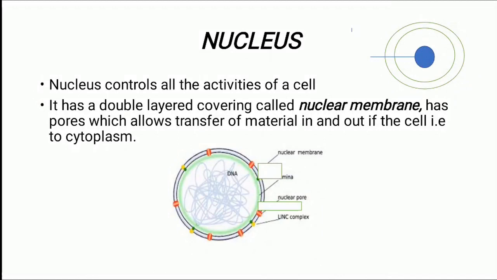So the next one is nucleus. As you can see in the image given, the marked one is the nucleus. Nucleus controls all the activities of the cell, hence it is called as brain of the cell. It has a double-layered covering called as nuclear membrane, which has pores which allow transfer of material in and out of the cell, that is to cytoplasm. So this blue color given in this image is nuclear membrane, and those red ones are the nuclear pores.